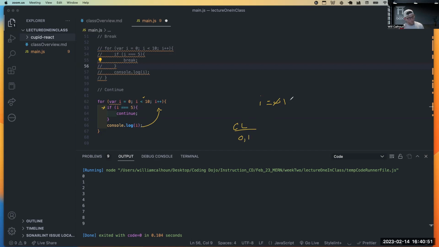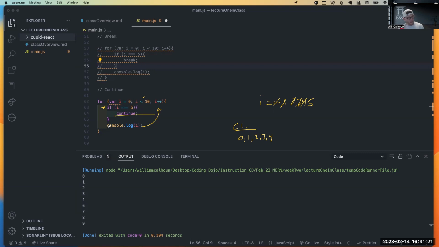Then it increments up. i becomes 2. It does that through 3 and then through 4, right? And it's going to console log 2, 3, 4. Once it gets to 4, it's going to increment up. Now i is 5. Is 5 less than 10? Yes, it is. Cool. Now it says if i equals 5. Well, that is true, right? 5 is equal to 5.